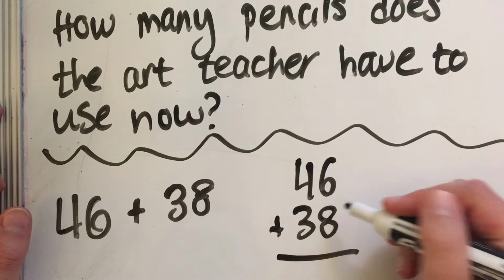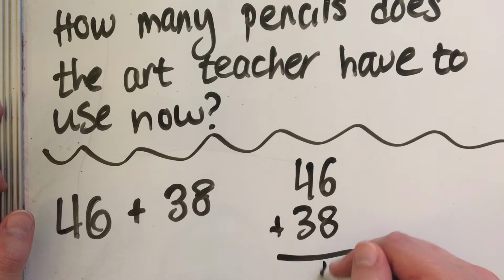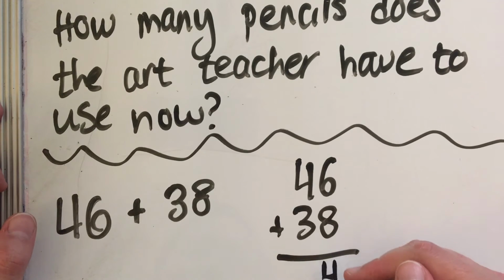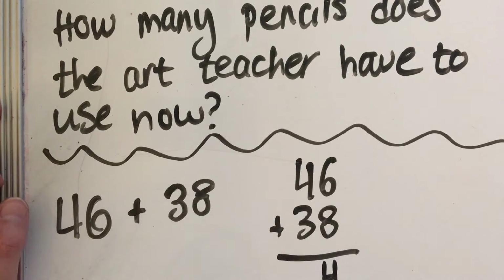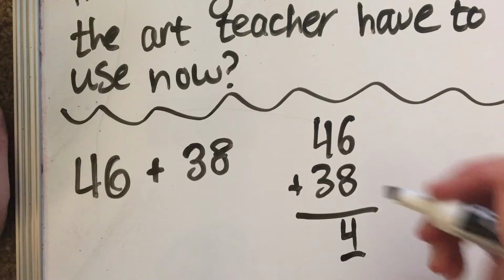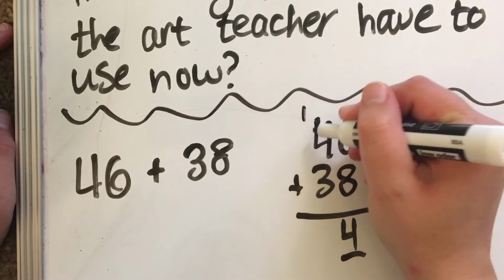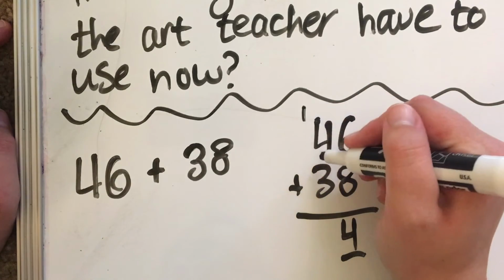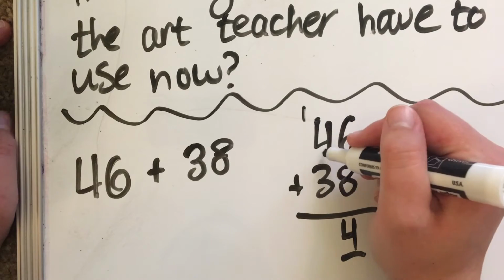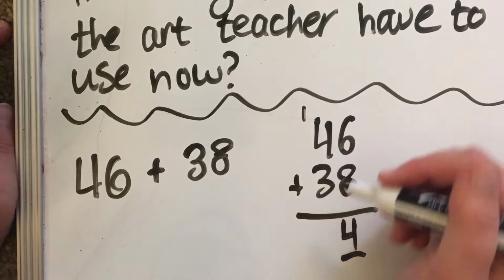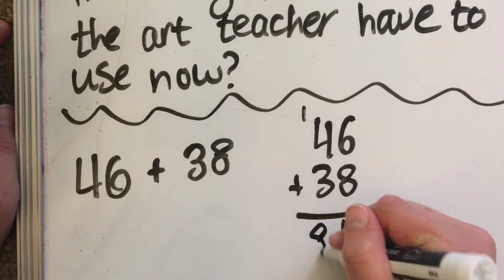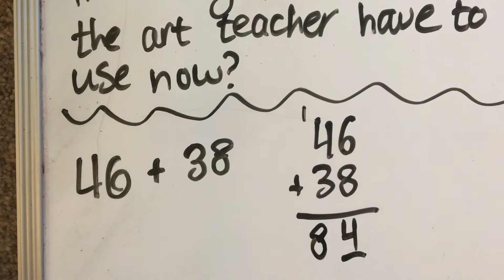All right, so 6 plus 8 is 14. The 1 is not going to go in this place. Remember, there's only room for one digit in the ones place. So I have to put my tens place up here with the other tens. So 10 plus 40 is going to be 50. 50 plus 30 is going to be 80. So altogether he had 84 pencils.